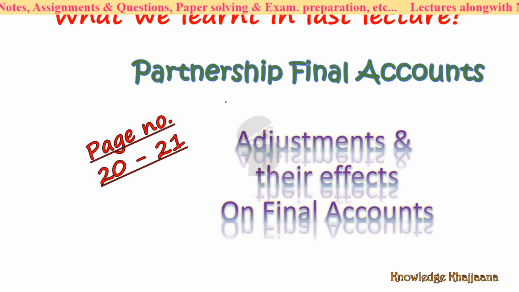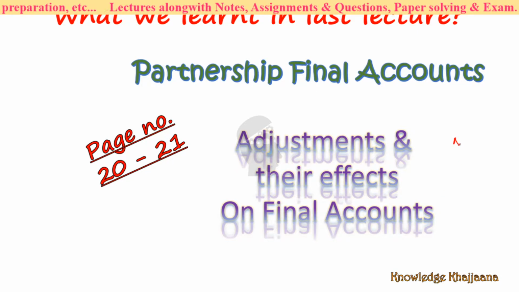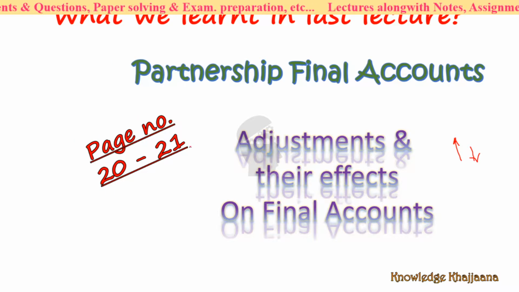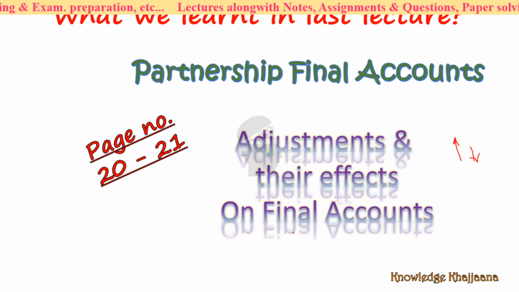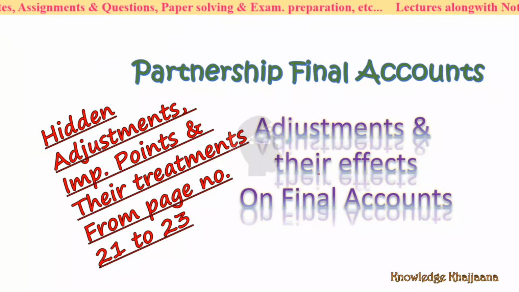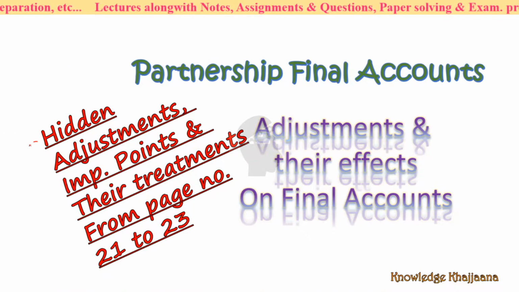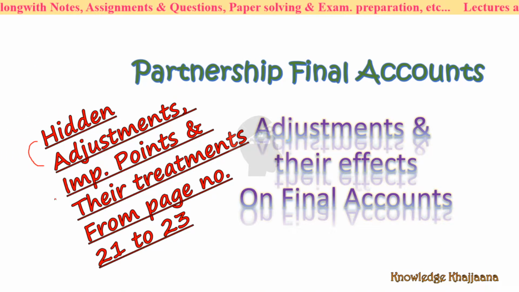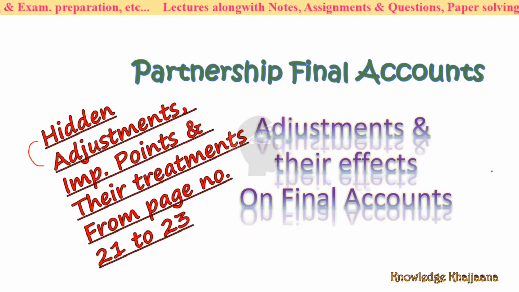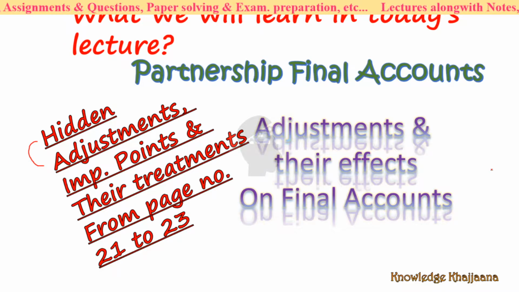What we learnt in our earlier lecture were different adjustments and their effects, which were given on page number 20 to 21 in your book. And what are we learning in this lecture? In this lecture, we are learning the remaining adjustments, that is the hidden adjustments and important points, and their treatments, from page number 21 to 23. Now let's start.